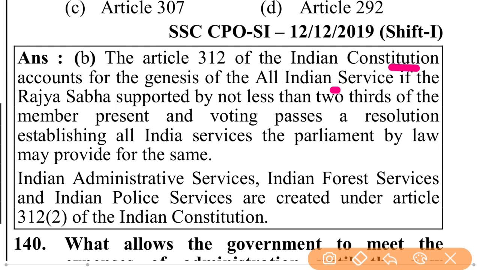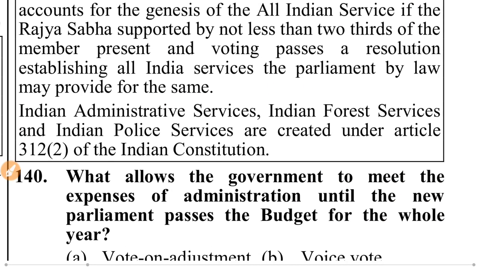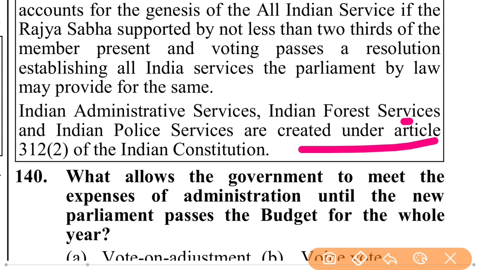If the Rajya Sabha, supported by not less than two-thirds of the members present and voting, passes a resolution establishing an all India service, the Parliament may by law provide for the same. The Indian Administrative Service, Indian Forest Service and Indian Police Service, IAS, IFS, IPS, are created under Article 312(2) of the Indian Constitution.